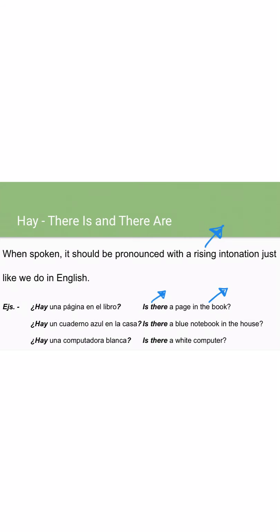So that same pattern of speech is going to be mimicked over here in the Spanish version, right? So we say, "¿Hay una página en el libro?" Is there a page in the book? The next one, "¿Hay un cuaderno azul en la casa?" Is there a blue notebook in the house? Keep seeing how we naturally go up. "¿Hay una computadora blanca?" Is there a white computer?